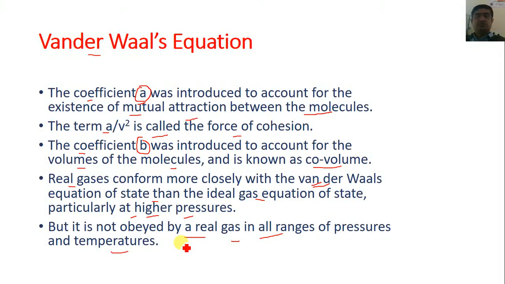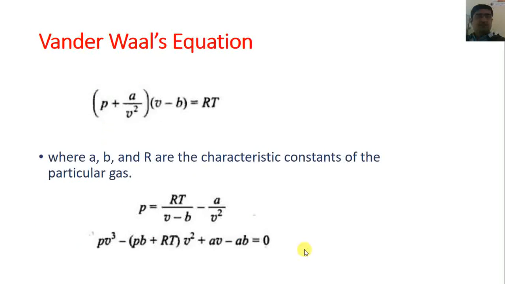So here is a limitation of the van der Waals equation, that it is not obeyed by a real gas in all the ranges of pressure and temperature. It is only applicable when the value of pressure is pretty high. So here is a limitation of the van der Waals equation.